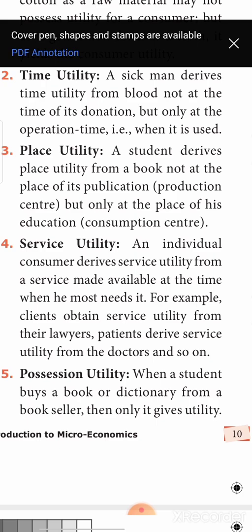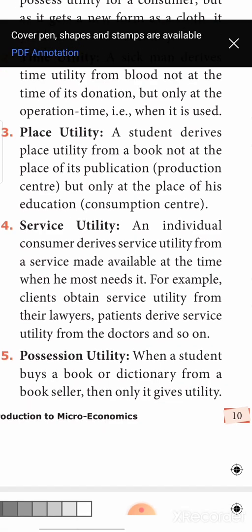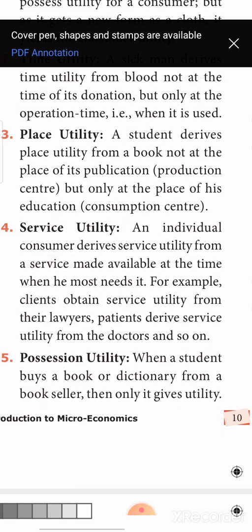Only when we want that particular service do we want the service of a doctor. Otherwise, a lawyer will only be my friend, or he might not be a known person to me at all. Daily, will we go to a lawyer to meet about our cases, to file a case, or to have clearance about our cases? Definitely no. Only when we have an issue do we utilize the service of a doctor or a lawyer.